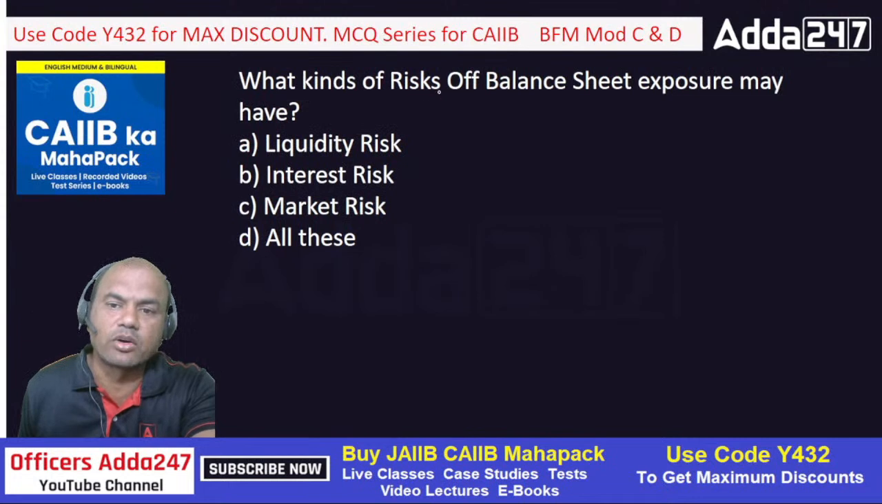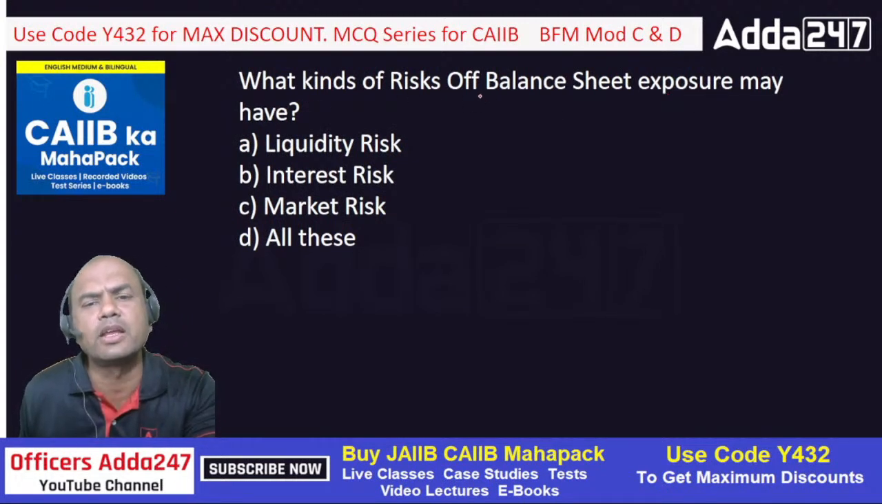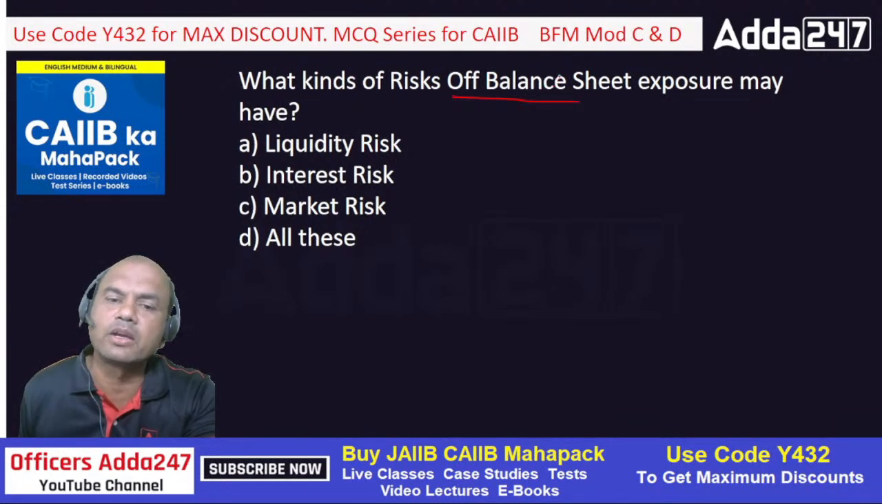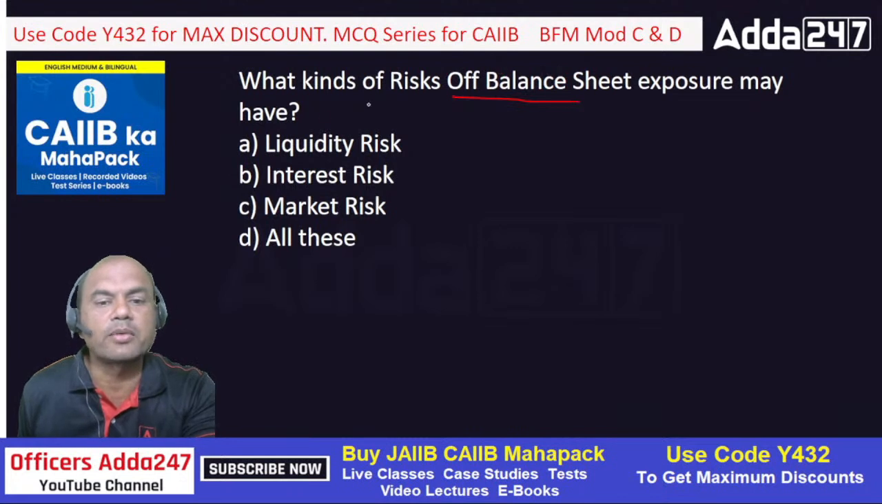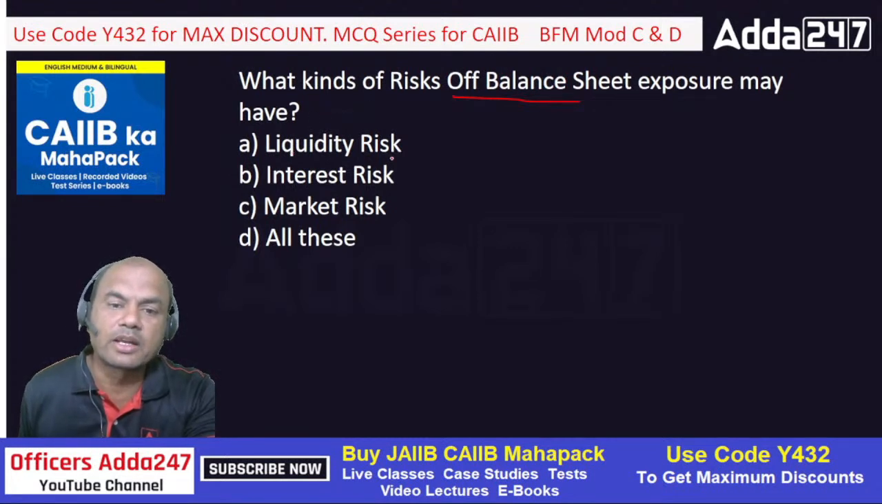What kind of risks may off balance sheet exposure have? Okay, off balance sheet means what? Mainly contingent liabilities. Okay, off balance sheet exposures are mainly contingent. So what type of risk can they have? Liquidity risk, interest risk, market risk, all of these.